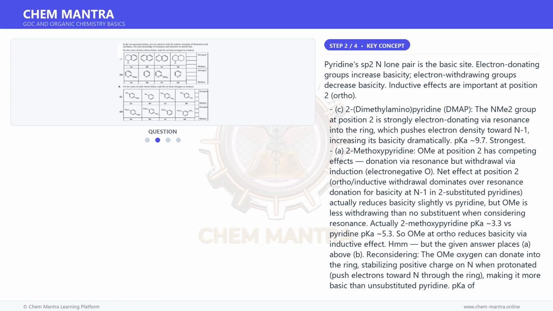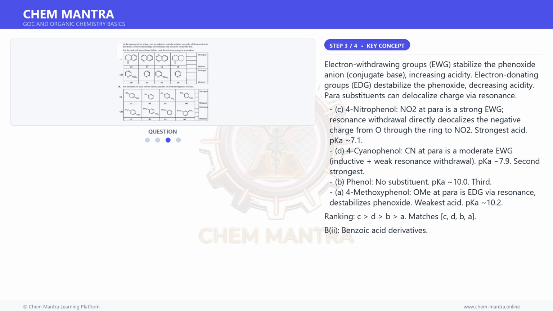Part B, acids. Stronger acid means conjugate base more stable, meaning substituents stabilize negative charge on O. B. Para-phenol derivatives. Let us first understand the key concept here. Electron withdrawing groups, EWG, stabilize the phenoxide anion, conjugate base, increasing acidity. Electron donating groups, EDG, destabilize the phenoxide, decreasing acidity. Para substituents can delocalize charge via resonance.